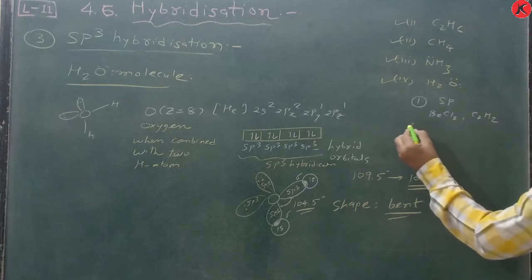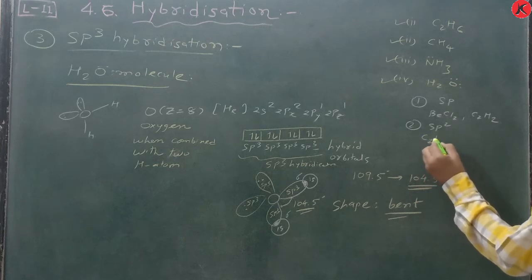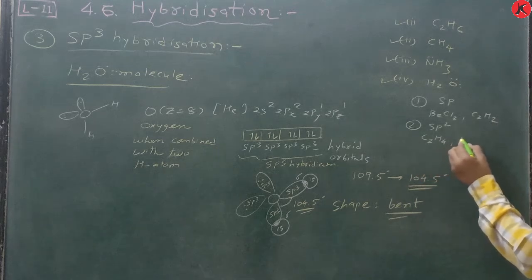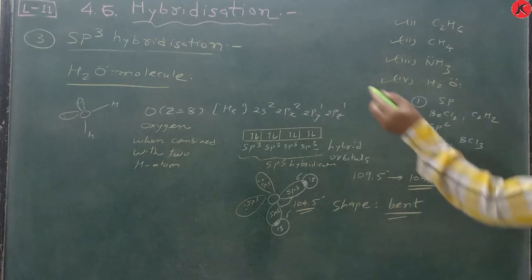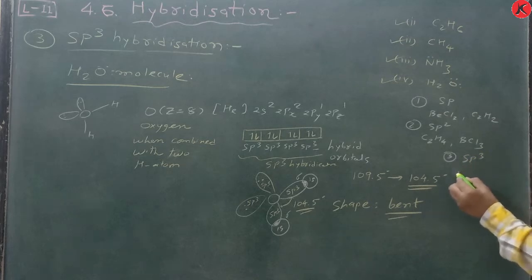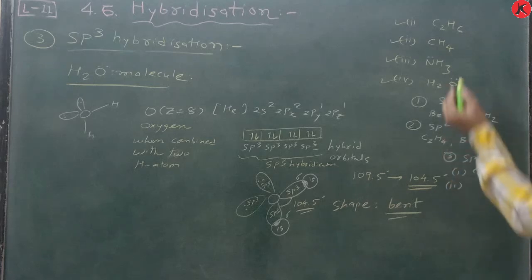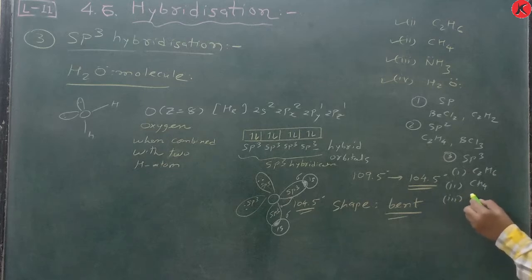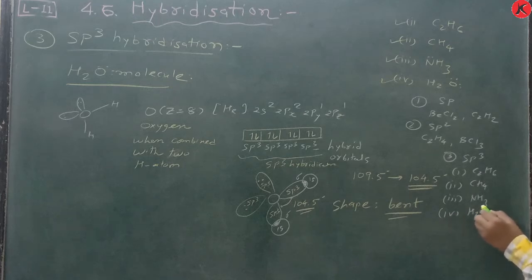Second, we completed sp2 hybridization, in which we gave the example of C2H4, and another example is BCl3. Third, we switched to this very important topic, sp3 hybridization, in which first we completed C2H6, second methane, third ammonia, and fourth the water molecule.